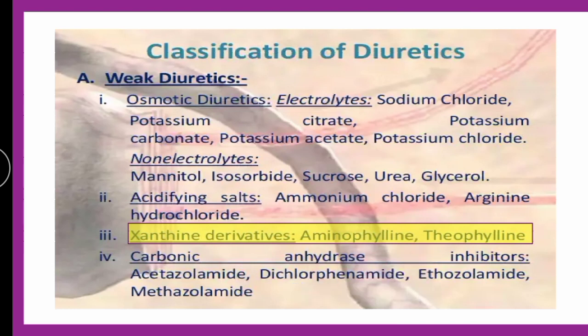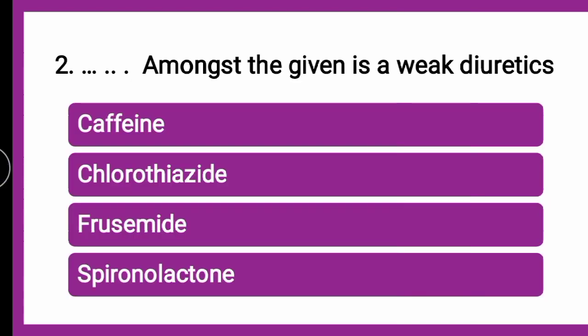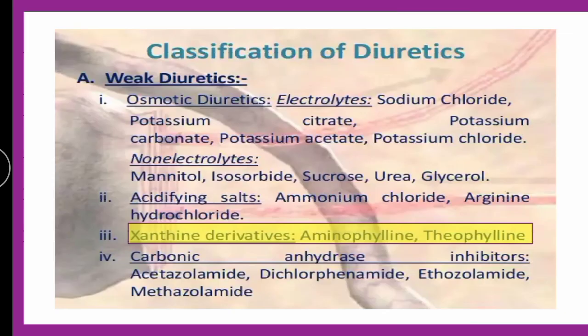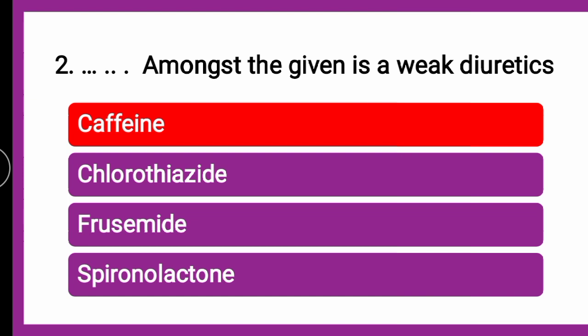Out of that, the xanthine derivatives such as aminophylline, theophylline, caffeine, these are weak diuretics. So now you can verify your answer. The correct answer is caffeine, which is a weak diuretic from xanthine derivatives. It is a methyl xanthine. So you can check your answers now fast.